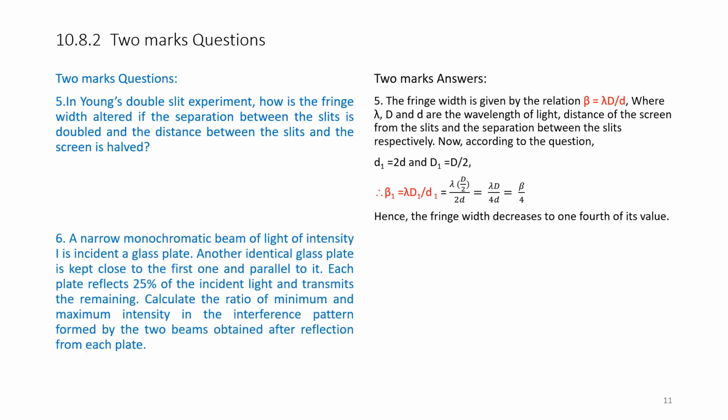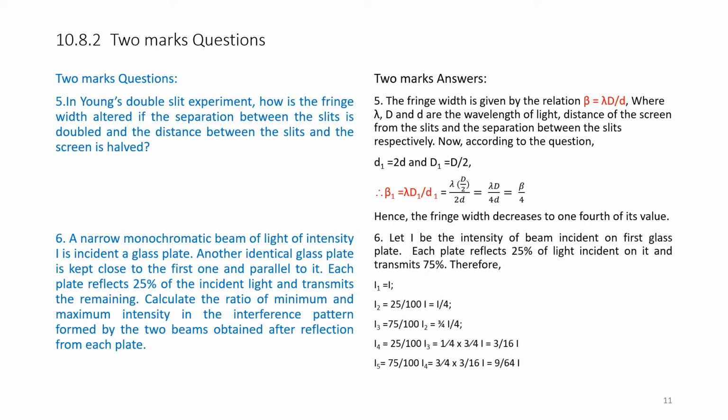Problem number 6. A narrow monochromatic beam of light of intensity I is incident on a glass plate. Another identical glass plate is kept close to the first one and parallel to it. Each plate reflects 25% of the incident light and transmits the remaining, that is 75% is transmitted. Calculate the ratio of minimum and maximum intensity. Please note it is minimum to maximum, whereas in our theory portion we calculated maximum to minimum, so here it is reversed, in the interference pattern formed by the two beams obtained after reflection from each plate.